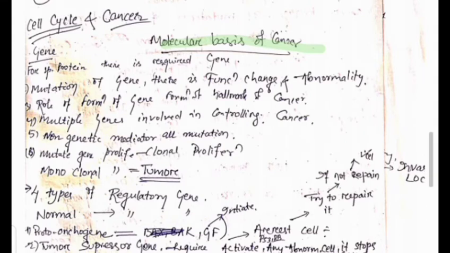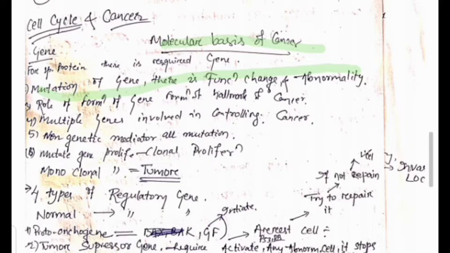It is a specific protein which causes the transformation of the genetic matter from one generation to the next generation. Whereas mutation, what is mutation? Mutation is the change in the gene which leads to changes in the function and abnormality. That is the mutation. Now, why is the gene important in cancer?